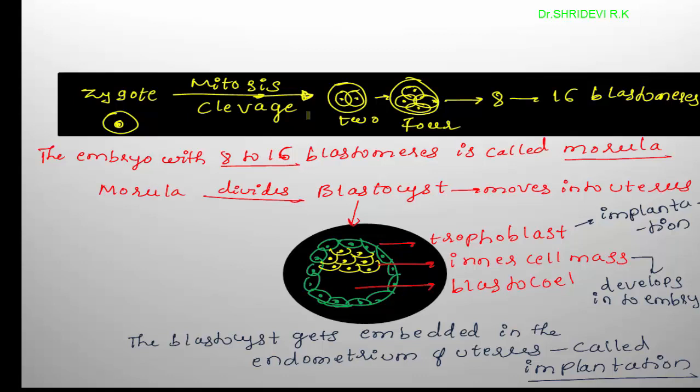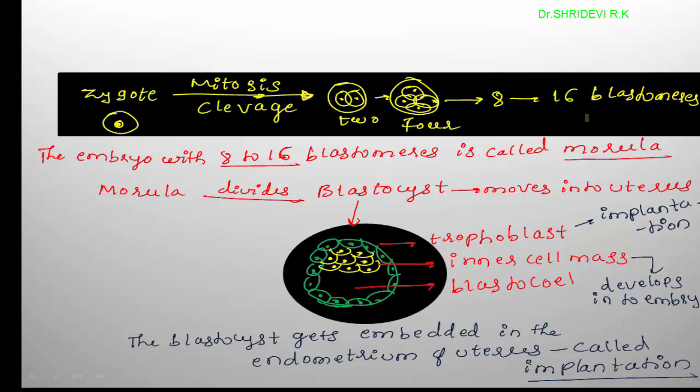Cleavage is represented by repeated mitotic divisions. In the first mitosis, the unicellular zygote is converted into a two-celled structure, then gets transformed into four-celled, like that 8-celled, then 16-celled. The cells of this embryo, or the cells which are produced as a result of cleavage of the zygote, are called blastomeres.